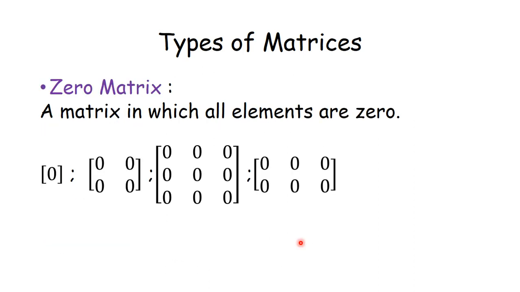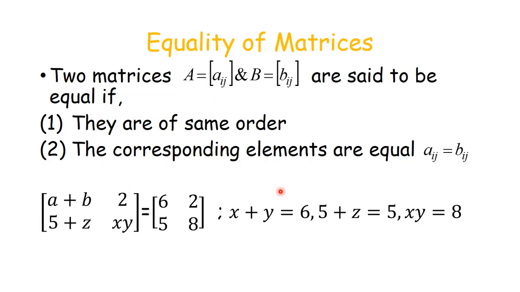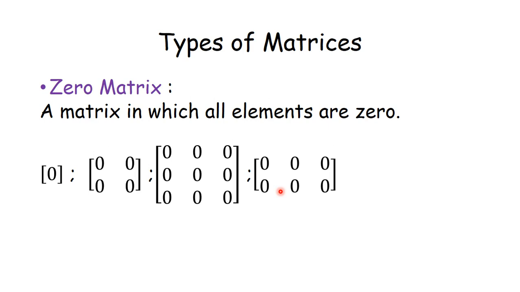And of course, 0 matrix, a matrix in which all elements are 0 is called a 0 matrix. So all elements are 0, all elements are 0, so these are the 0 matrices. This is the 0 matrix of order 1 by 1, this is a 0 matrix of order 2 by 2, this is a 0 matrix of order 3 by 3, and this is a 0 matrix of order 2 by 3. Okay, so these are the types of matrices.